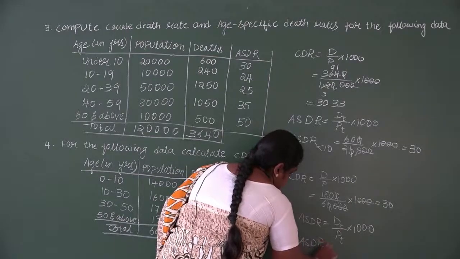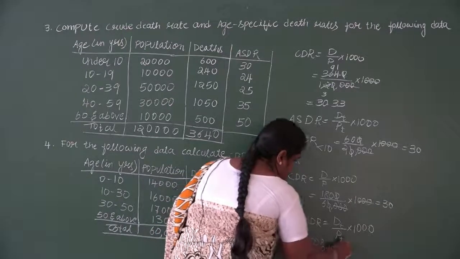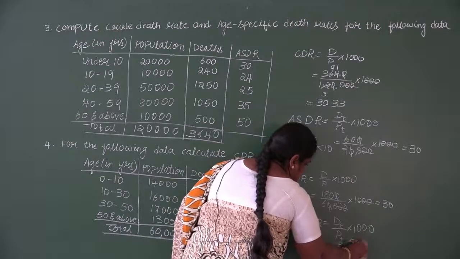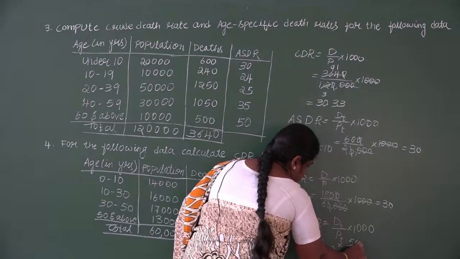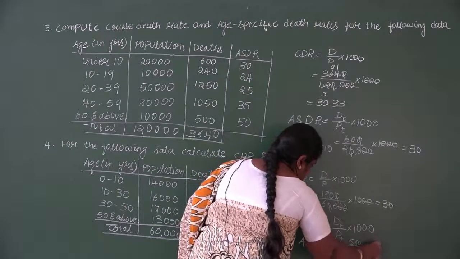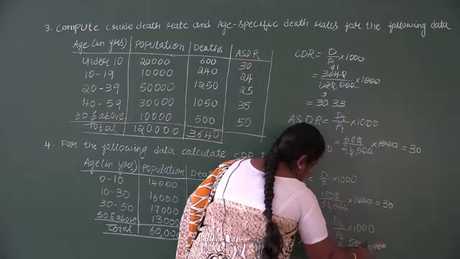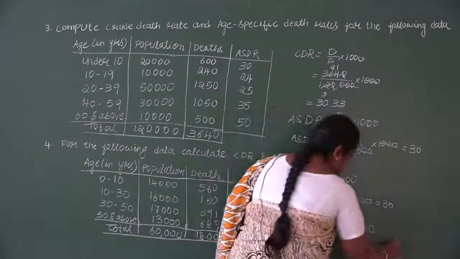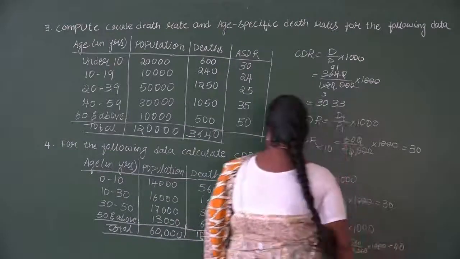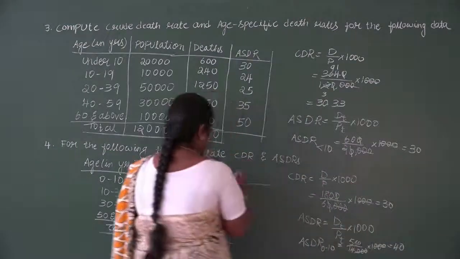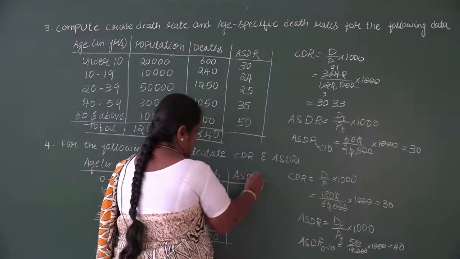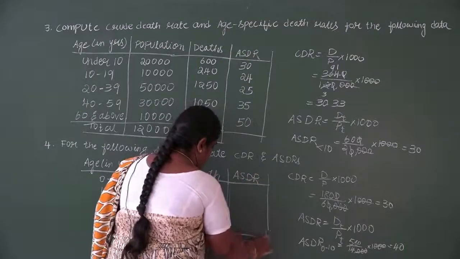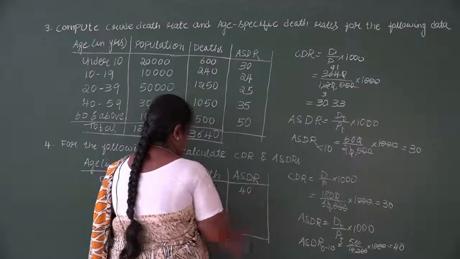So ASDR for the age group 0 to 10 is 560 divided by 14,000 into 1000. Cancel the 0 terms, and you get 560 divided by 14, which is 40. So make the next column as ASDR, and in that mention the ASDR value of the first age group, it is 40.